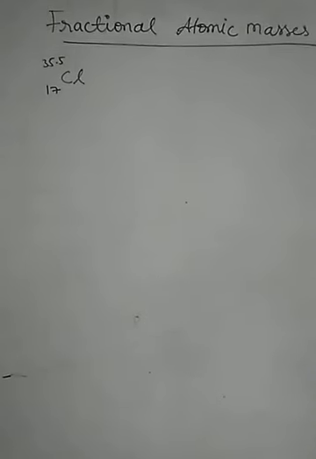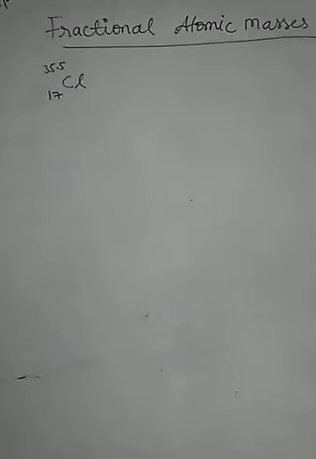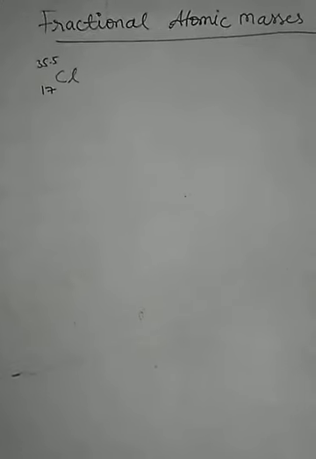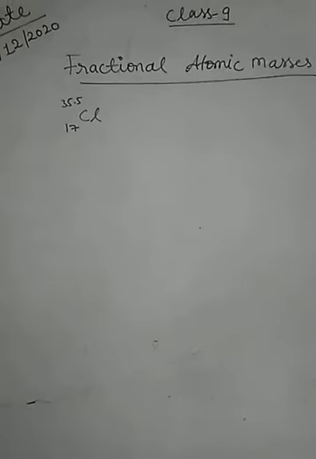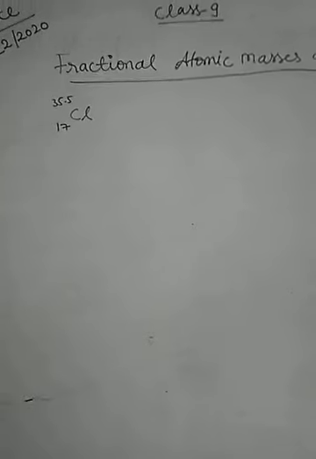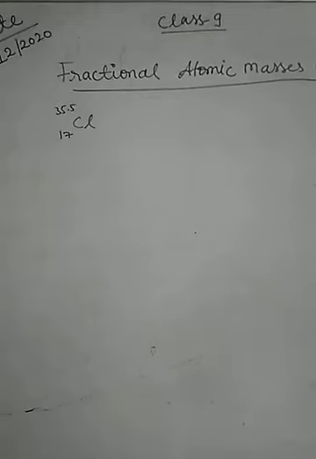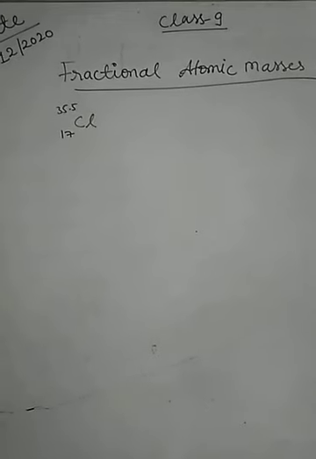Children, you have studied that some of the elements have their atomic masses in fractions, not in whole numbers. For example, the atomic mass of chlorine is 35.5 unit. Another example is the atomic mass of copper, which is 63.5 unit. So what is the reason behind the fractional atomic masses of the elements? Children, the fractional atomic masses are due to the existence of their isotopes having different atomic masses.